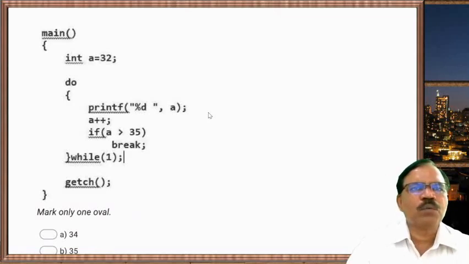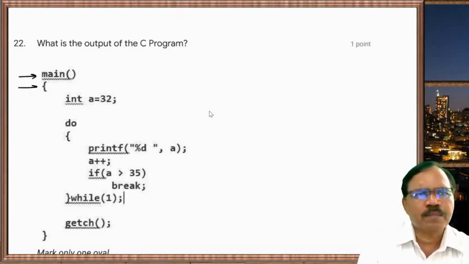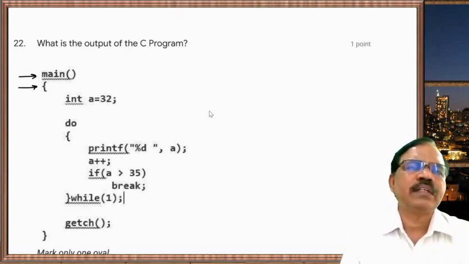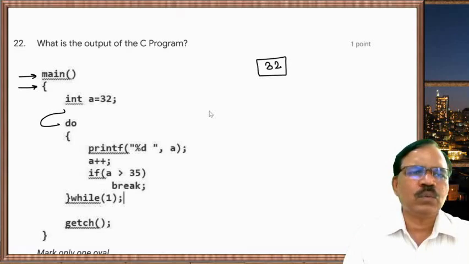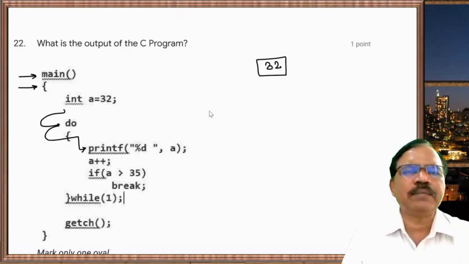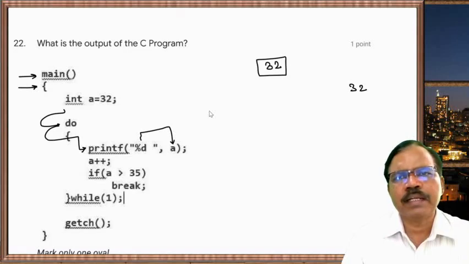Now what is the output of the program? Now see the program carefully. We have main, then body of main, curly braces, int a equal to 32. So a equal to 32 is stored at the memory location. Then it is do. So it enters in do while loop. First statement is printf statement. So printf statement, so %d a. So in place of %d, value of a is printed. So 32 is printed. This is output.